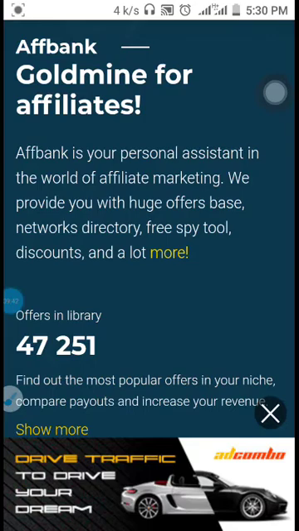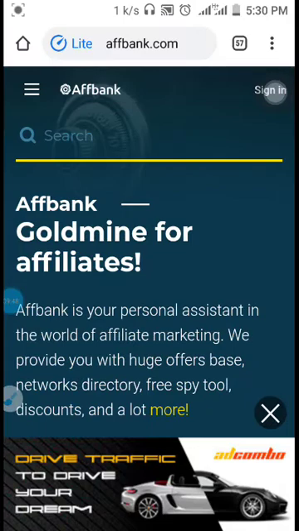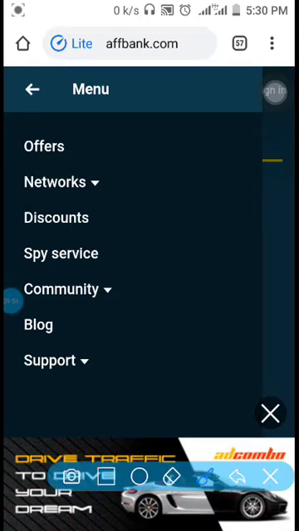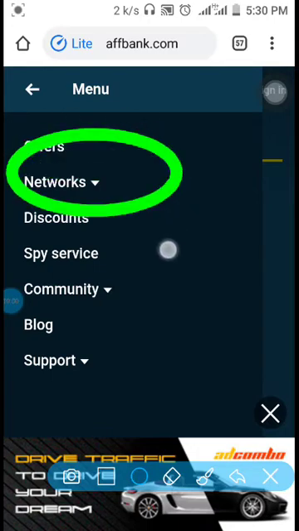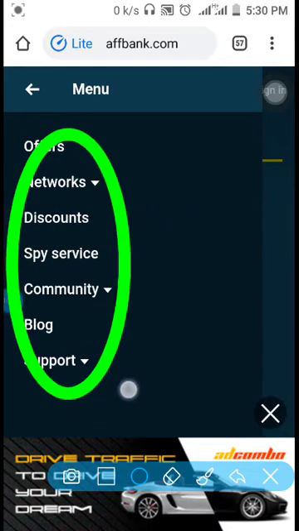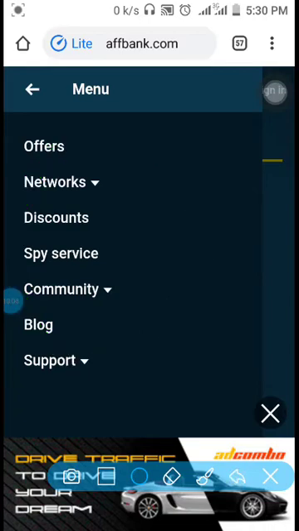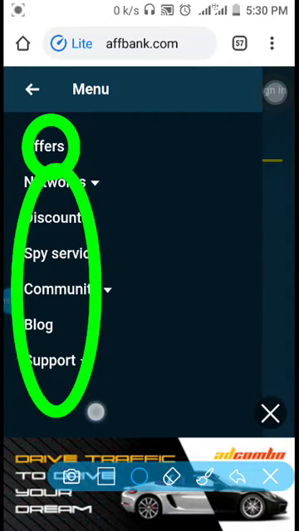You can see here this is offers. We have all of this stuff. We have discount, offers, and spy services. If you want to look at what other affiliates are doing, use spy services. Now I want to click on networks. Under networks, we have two options: affiliate networks and advertising networks.